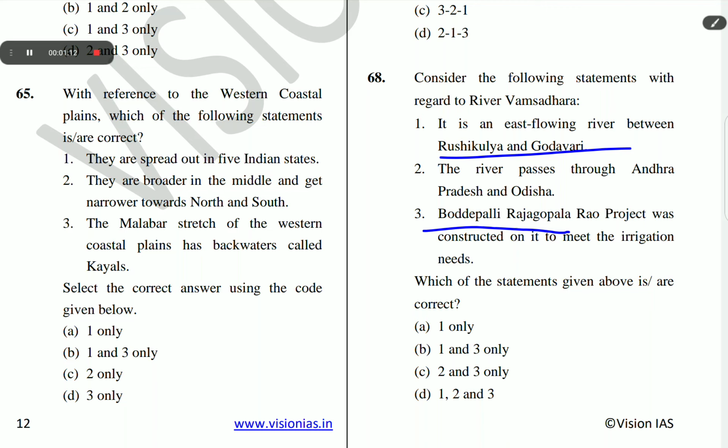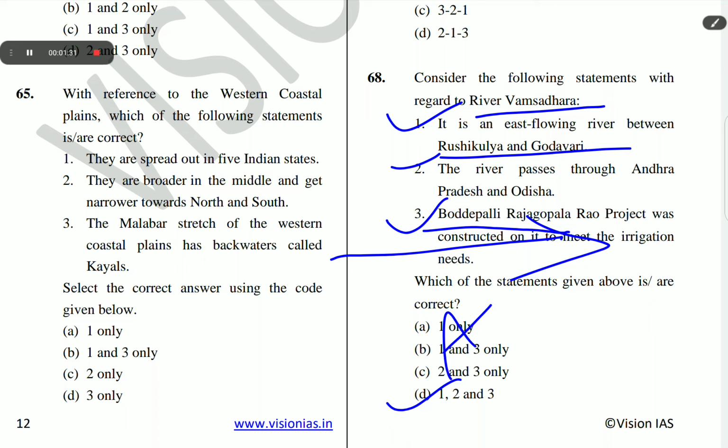The correct answer of question number 68 is D: 1, 2 and 3. All the options are correct. River Vamsadhara is an east-flowing river between Rushikulya and Godavari in Odisha and Andhra Pradesh.